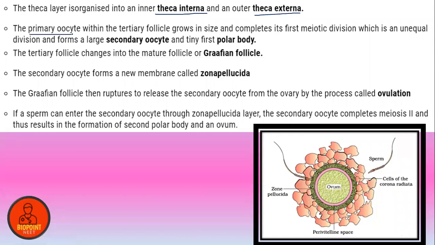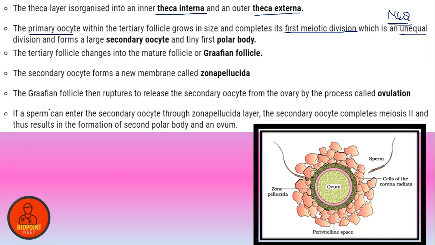As we have already told, the primary oocyte grows in size and completes its first meiotic division, which is an unequal division. Very important MCQ type question itself. Clear, everyone? So we already studied that the primary oocyte will convert into primary follicle. That primary follicle will convert by the accumulation of certain granulosa cells into secondary follicle. The secondary follicle gets transformed into tertiary follicle along with a fluid-filled space called the antrum.